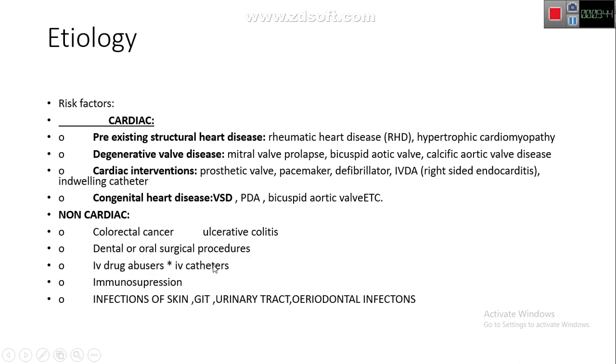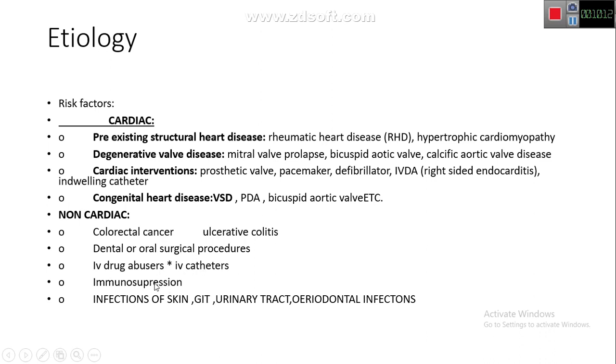IV drug abusers and IV catheters: because the skin is colonized by Staph aureus, intravenous applications can result in sepsis or entry of Staph aureus into the blood. This blood enters directly into the right side of the heart, and Staph aureus can infect the tricuspid valve, leading to acute infective endocarditis.